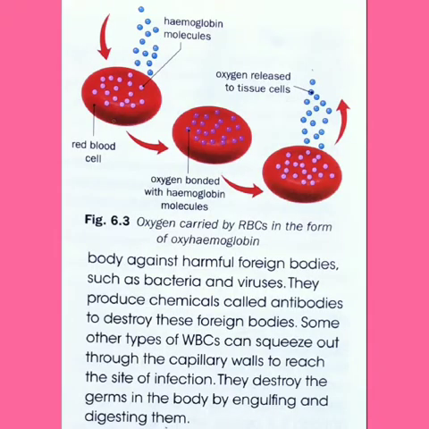Now let's read about its function. White blood cells defend the body against harmful foreign bodies such as bacteria, viruses, etc. Means they protect our body from these invading germs. They even produce chemicals called antibodies to destroy these foreign bodies.